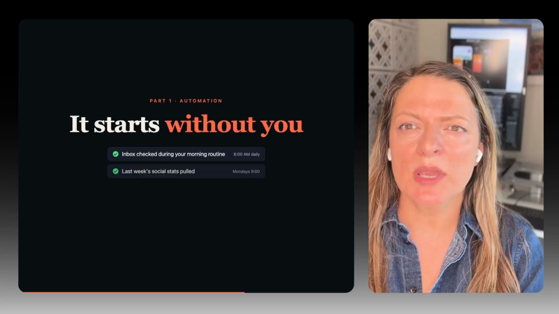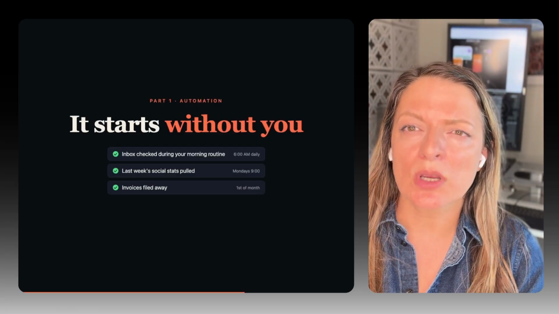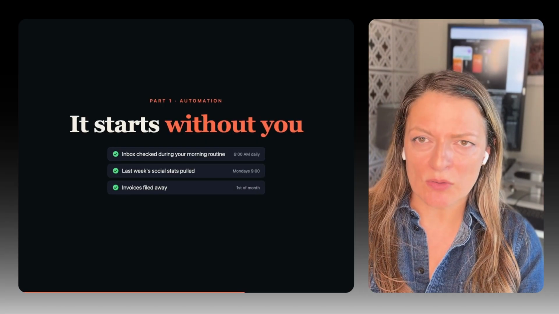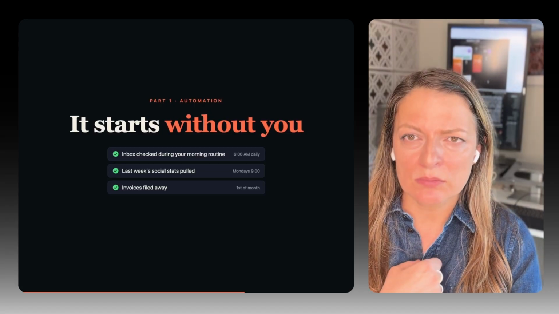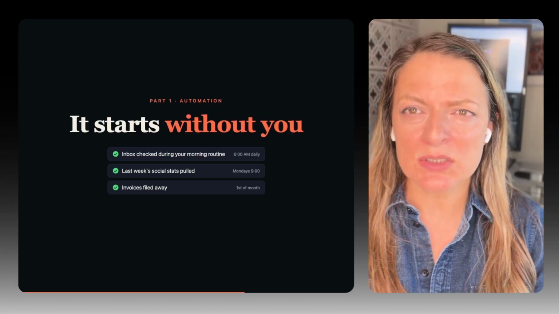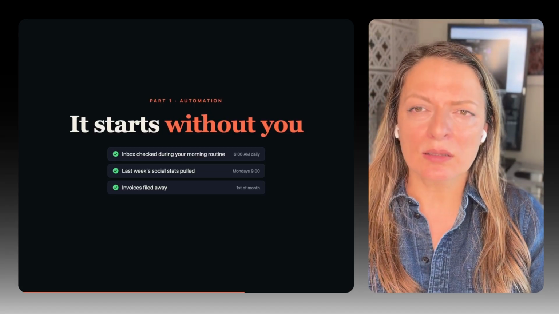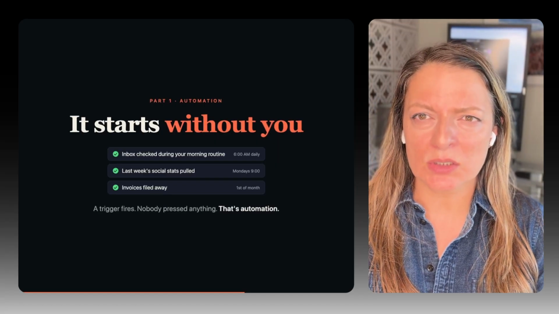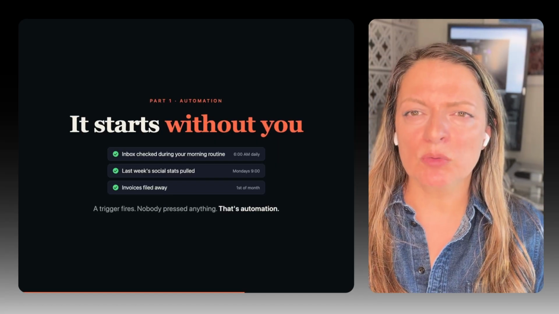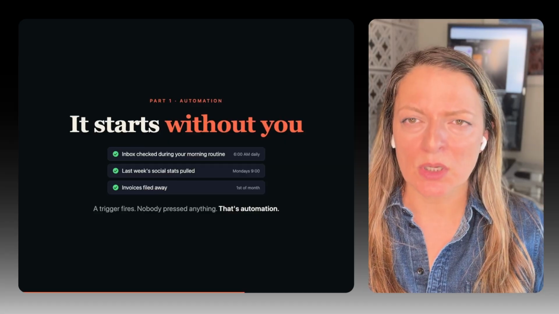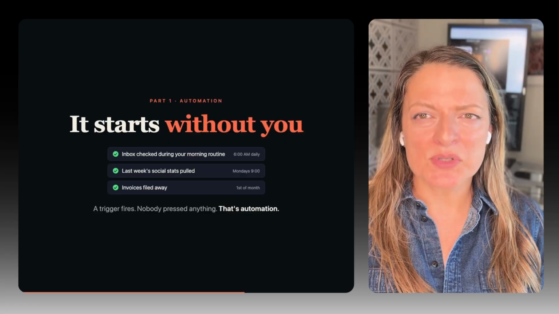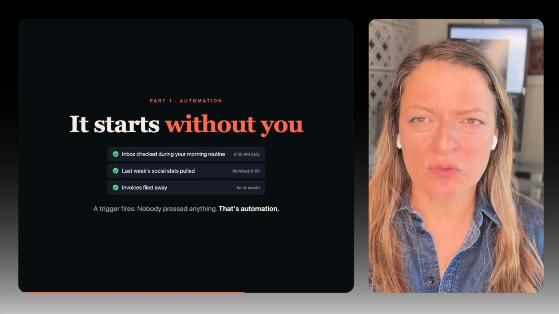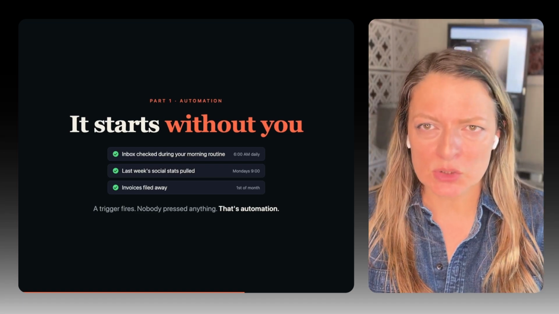The first one is automation. Automation on a trigger. What do I mean by automation? Automation means there is a trigger that goes off without me starting it. Let's say it's a schedule to check my emails at 6 a.m. while I'm still in the morning routine. That's an example of automation. Automation can be pulling performance from your social channels every week. Some apps that you pay for or free apps that you use perform automation for you. It's programmed, it's automated to do it on its own.